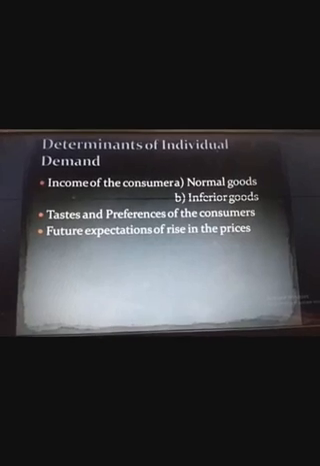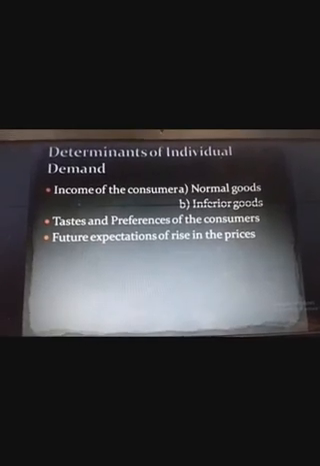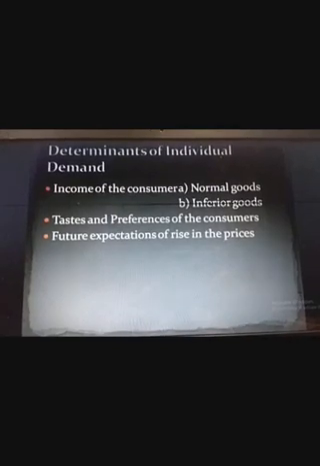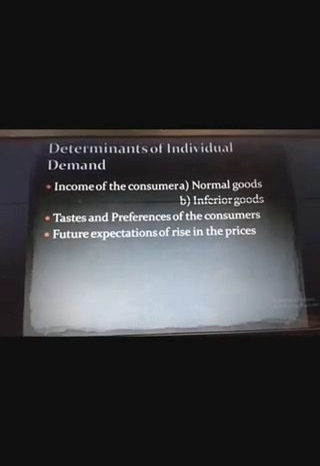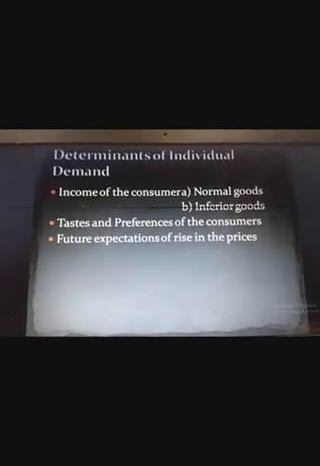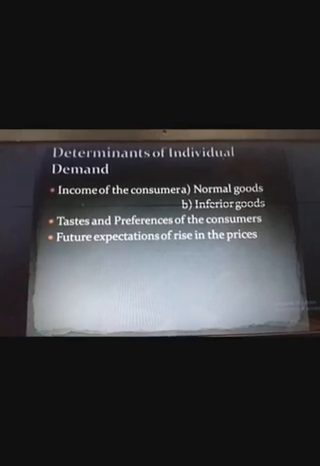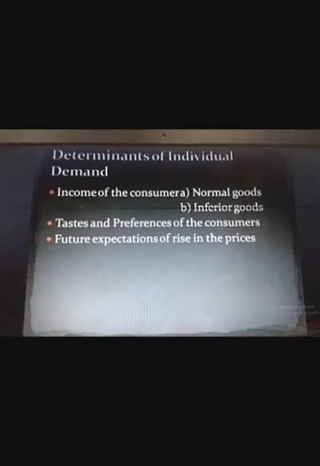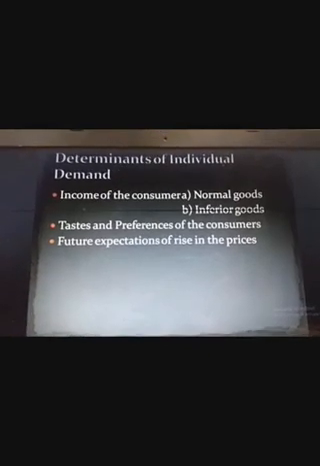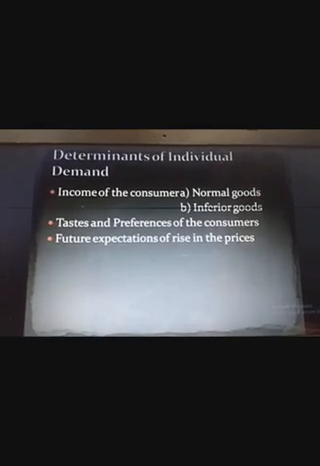That means income of the consumer and demand of normal good establish a direct relationship. Next, inferior good: in this case, there is an inverse relationship. If the income of the consumer rises, the demand of inferior good falls. If the income of the consumer falls, the demand of inferior good rises.